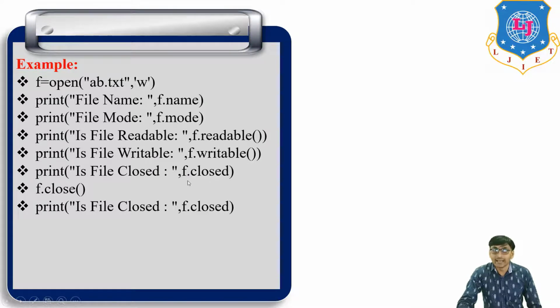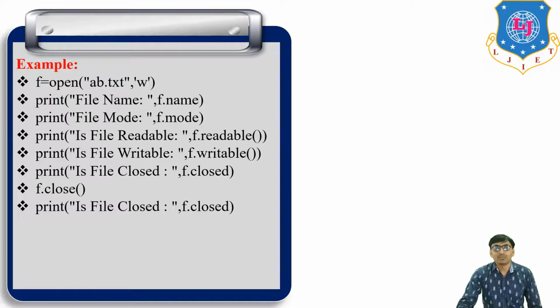Okay, then we close the file, so f.close. And then if we print is file closed, f.closed, true. Yes, it is closed. So readable, writable, closed, all these return a boolean value. It means true or false.